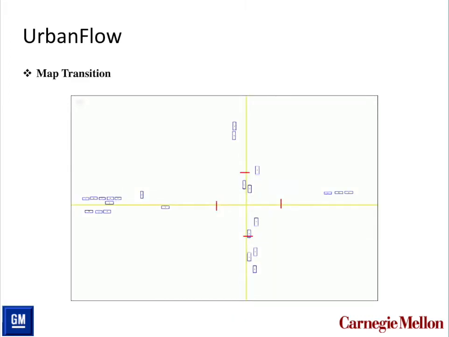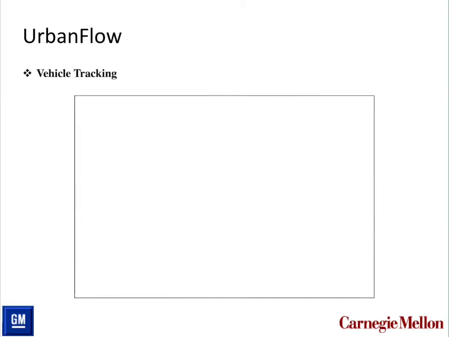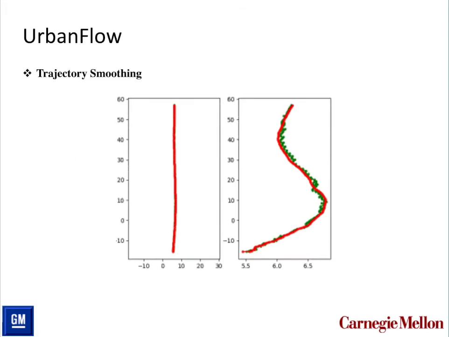Then it's map transition. Vehicle tracking after that. Finally, we smooth the trajectories for the vehicles.